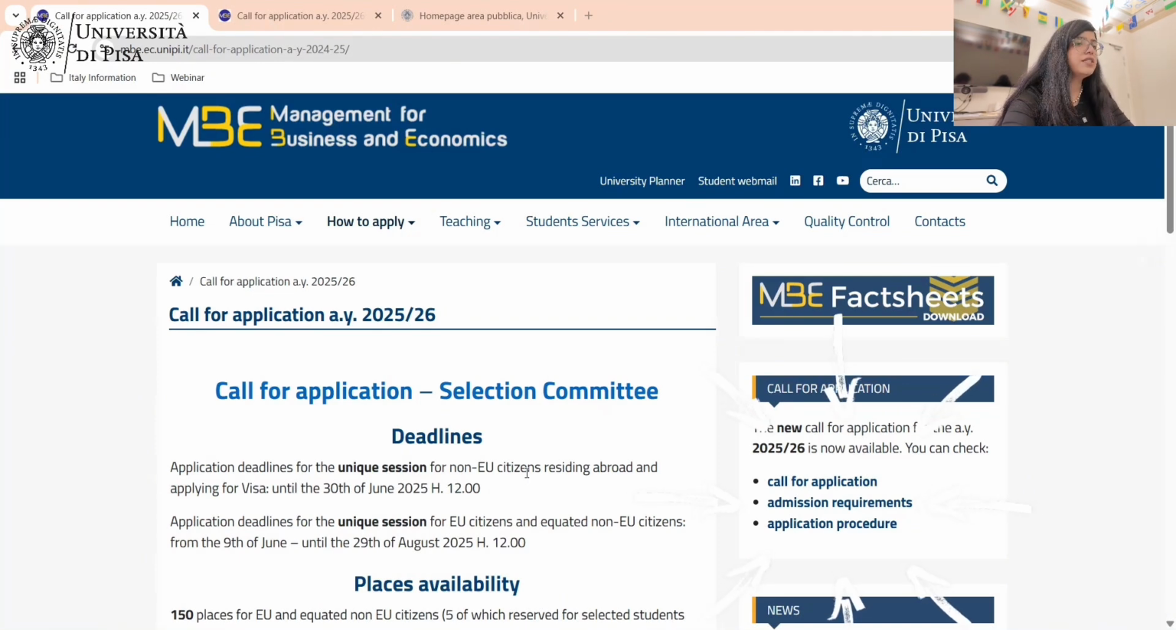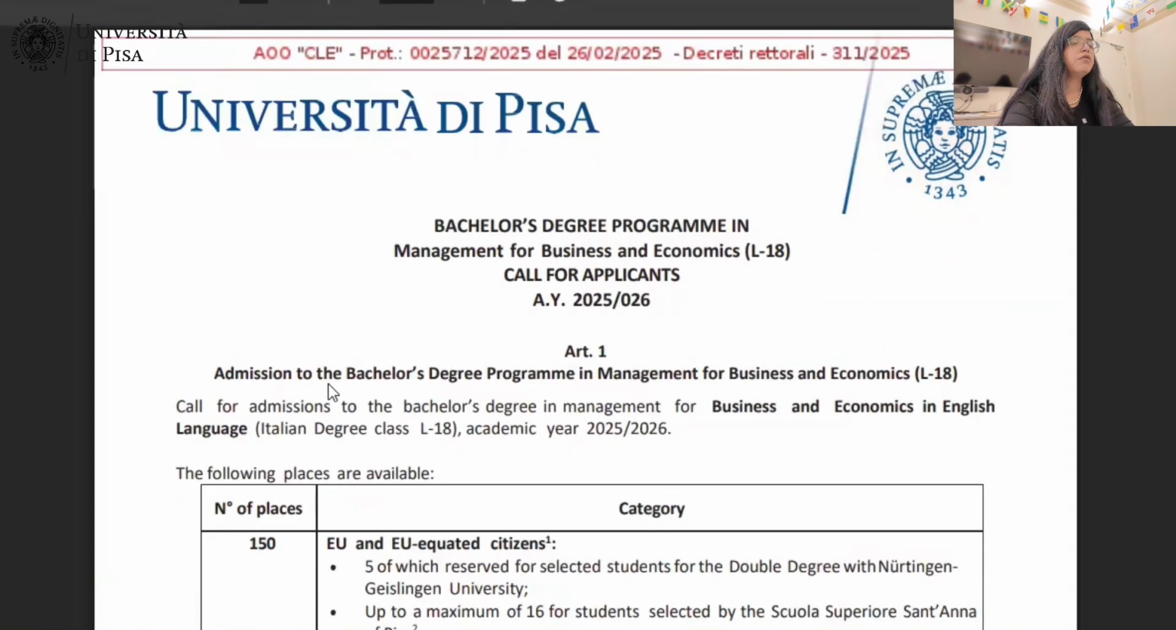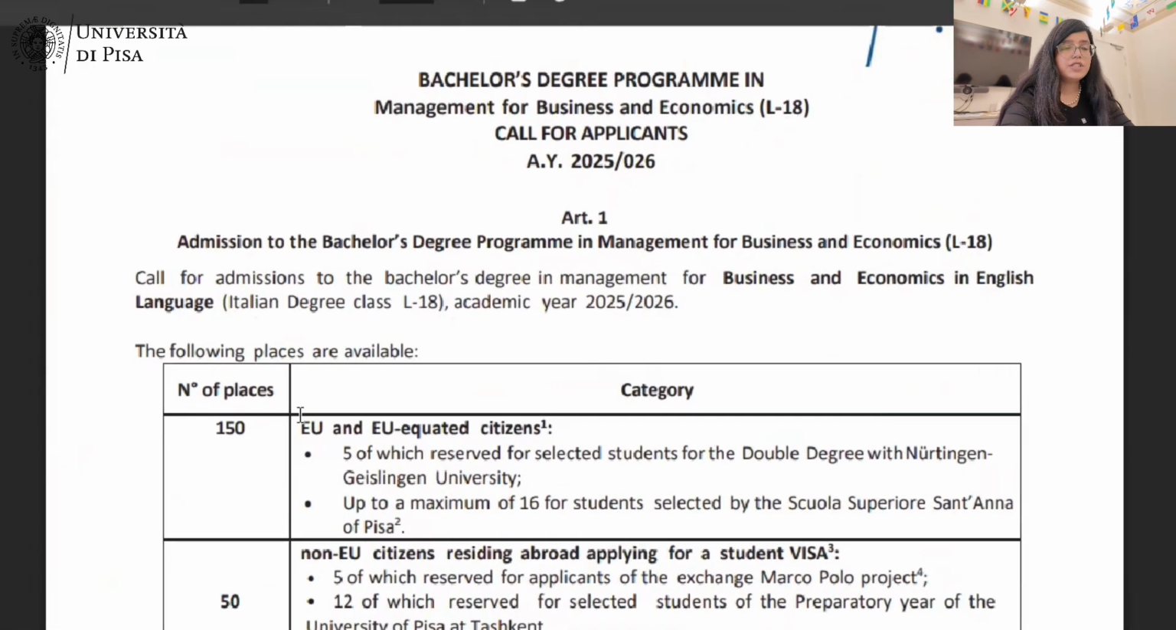Call for application is the place where you will find all the requirements, like admission requirements and everything. You can see here it's written new call for application for 2025-26 is now available. You have to click on call for application, where you will find all the details about this particular program.